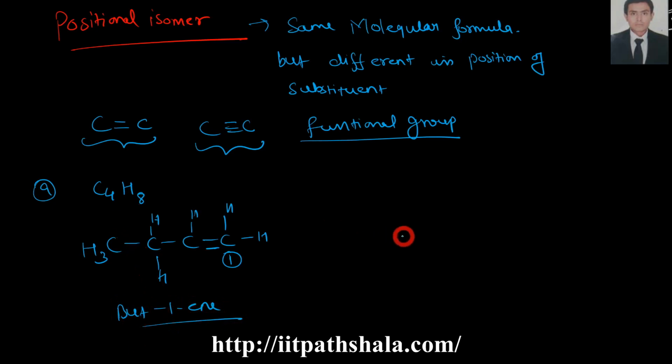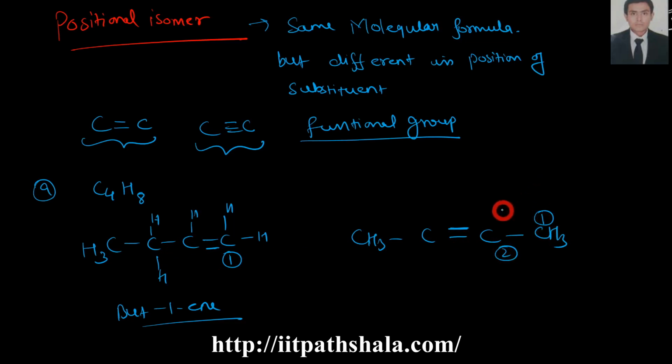Another isomer I can make of this one is by repositioning this double bond itself. So what I'm going to do is CH3, C, C, CH3. I'm going to reposition the double bond in the middle, at the second carbon itself.